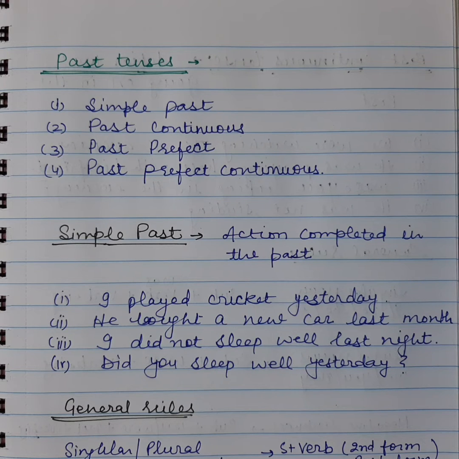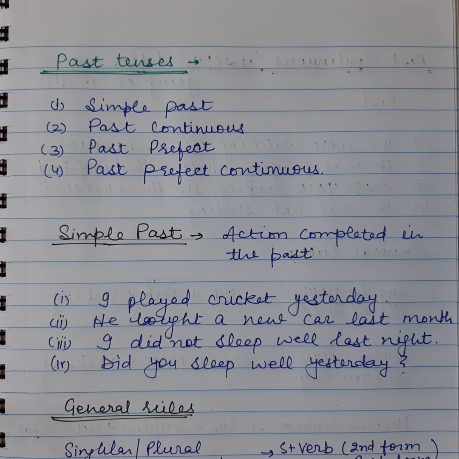So let's see what the rules are for the simple past tense. If we have a singular or plural noun or any pronoun like I, we, you, he, she, they, it, we'll use the same form. We'll use the subject, then the second form, or the past form, of the verb.